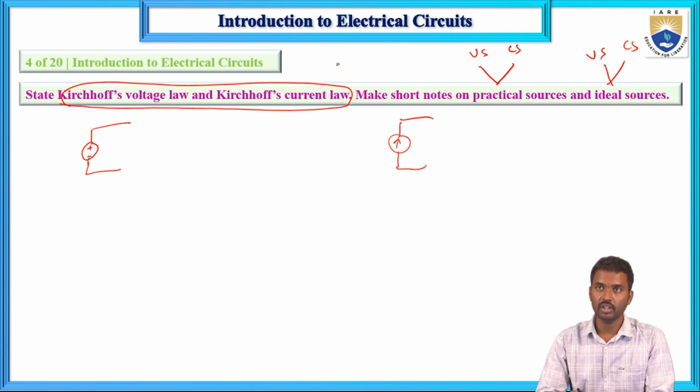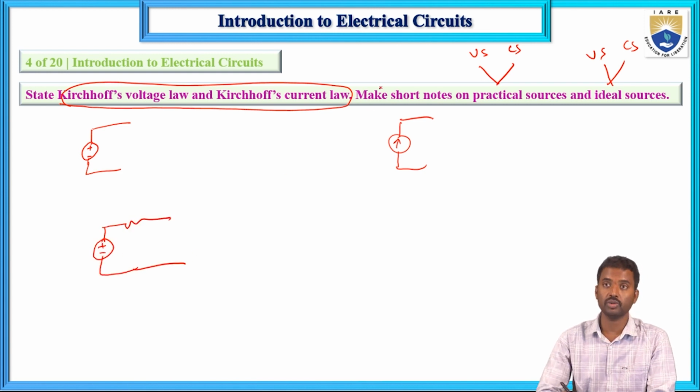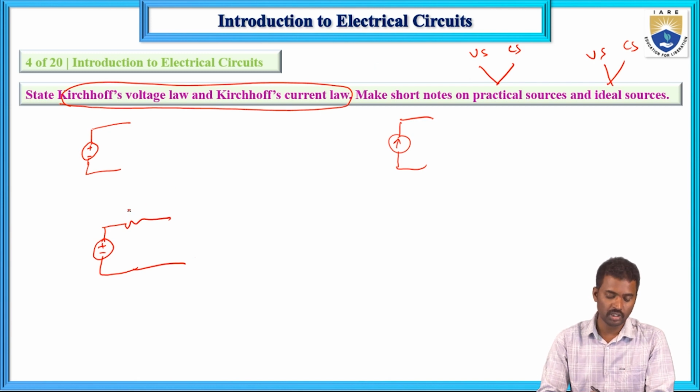Now the difference between ideal voltage source and ideal current source. This is a practical voltage source having some internal resistance, R internal. In an ideal voltage source, this R internal is equal to 0.